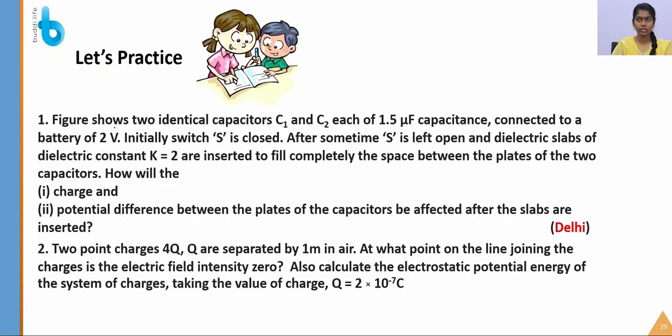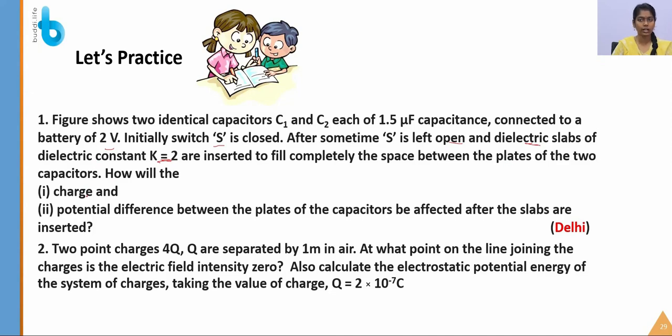The first question: the figure shows two identical capacitors C1 and C2, each of 1.5 microfarad capacitance, connected to a battery of 2 volt. Initially the switch is closed. After some time it is left open, and dielectric slabs of dielectric constant K equal to 2 are inserted to completely fill the space between the plates of the two capacitors.